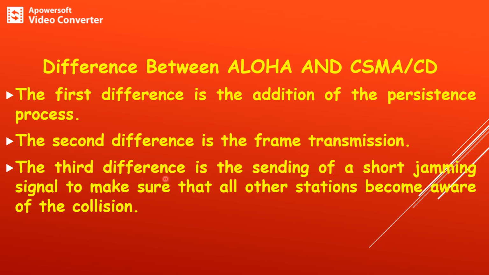The major difference between Aloha and CSMA/CD is the presence of the jamming signal. In CSMA/CD, we make use of a jamming signal, which is transmitted to all the other stations to make them aware of the collision. During the occurrence of a collision, one station sends this short signal to all other stations so they get to know about the presence of collision within the transmission medium.